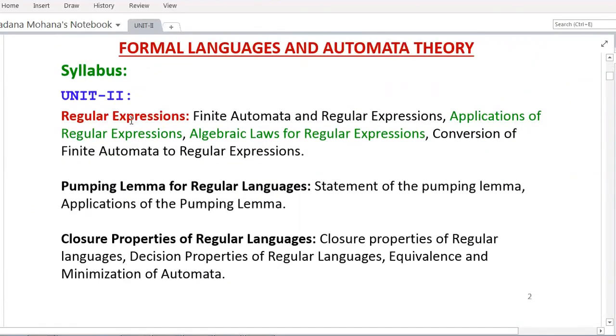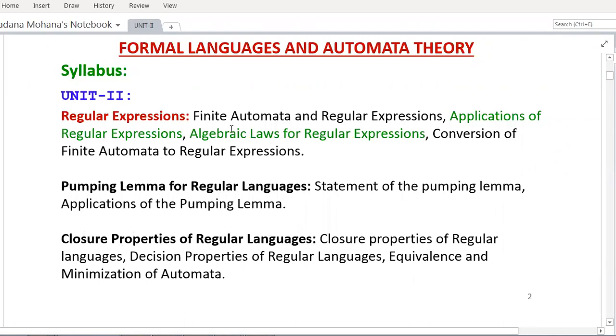So this topic is related to our second unit, first topic. Here we will discuss regular expressions. In regular expressions, first, what are finite automata and regular expressions, then applications of regular expressions, then algebraic laws for regular expressions, then conversion of finite automata to regular expressions. This is the first part of the second unit. So later we'll discuss the pumping lemma for regular languages, then at last closure properties of regular languages.